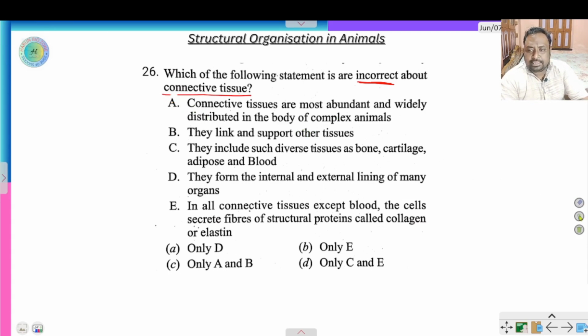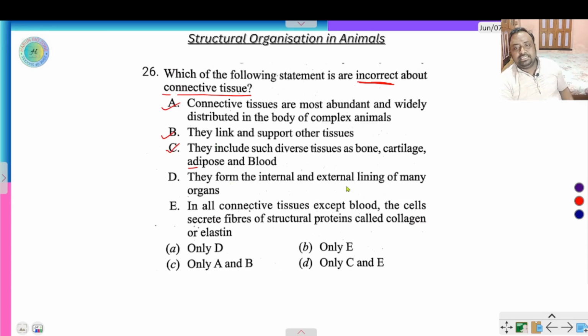They link and support other tissues. Connective tissue means link and support other tissues also. This is right. This is also the right answer. They include such diverse tissue as bone, cartilage, adipose and blood. Adipose tissue is also one type of connective tissue that is spread throughout the body.